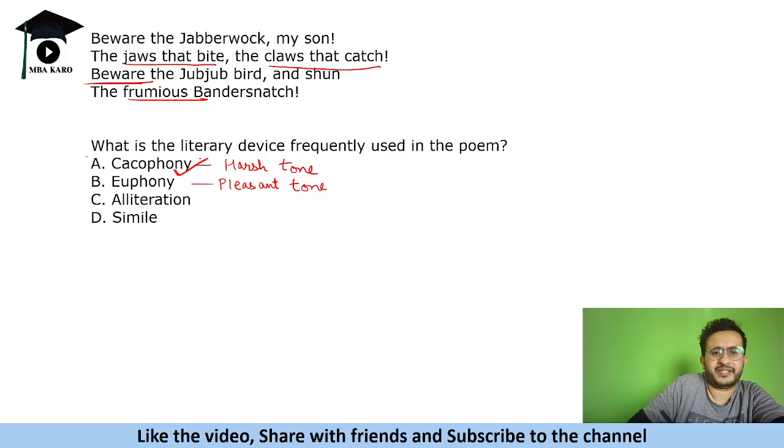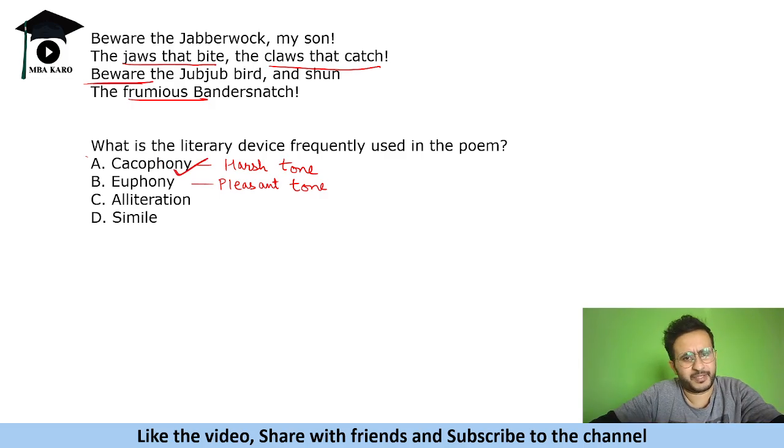So if you know the meaning, you can answer these questions. Just go through, I mean search on Google, literary devices used in poems, and you will get 15-20 different things. With examples you will understand what each is. When you see the poem, you will be able to understand. Like if you know what is cacophony, you will be able to figure out, okay, this is telling about, like, it is creating fear. It is talking in a harsh tone, like jaws that bite, claws that catch. You feel scared reading it, no? So that is called cacophony.